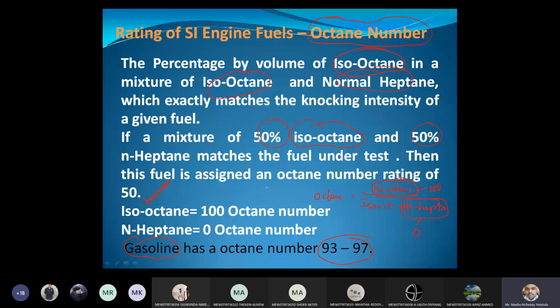Very, very important for exams also. What is octane number? You can write: it is the percentage by volume of isooctane in a mixture of isooctane and normal heptane. Isooctane has good anti-knocking property, therefore it is given 100 octane number, and normal heptane has poor anti-knock property, therefore it is given 0 octane number.